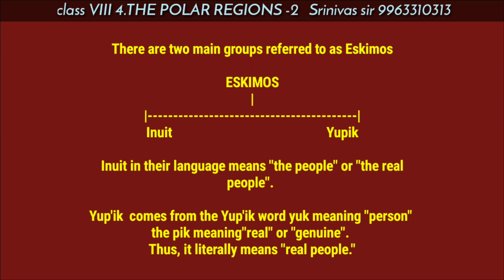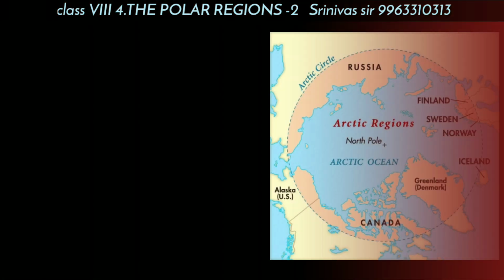Yupik means the same, the real people. The word Yupik is formed by two words, yuk and pik. The word yuk means person or man, and pik means real or genuine. So Yupik means the real people.